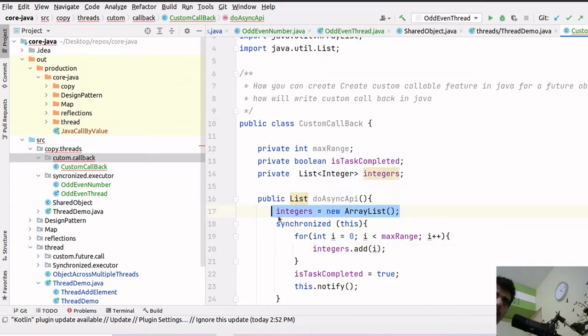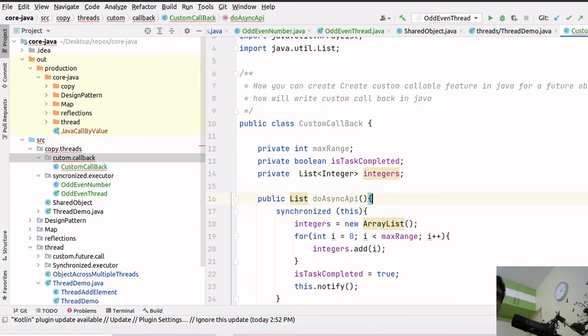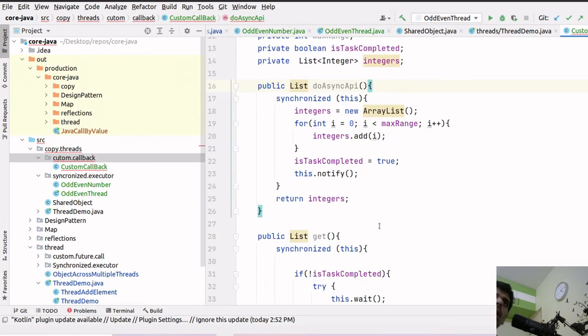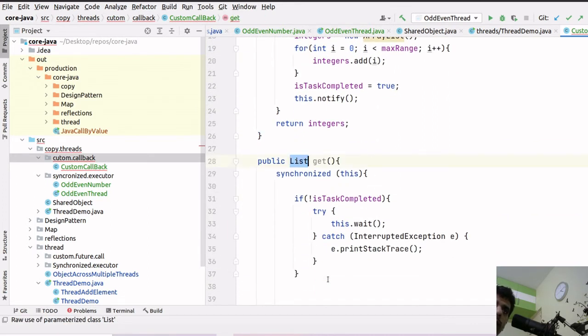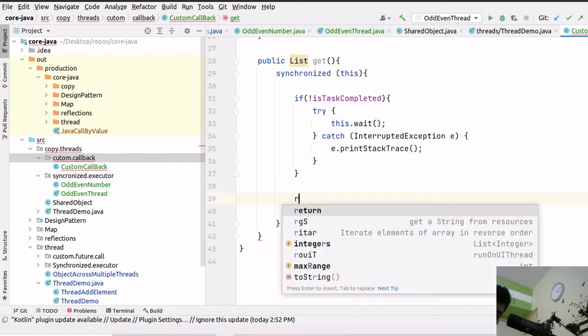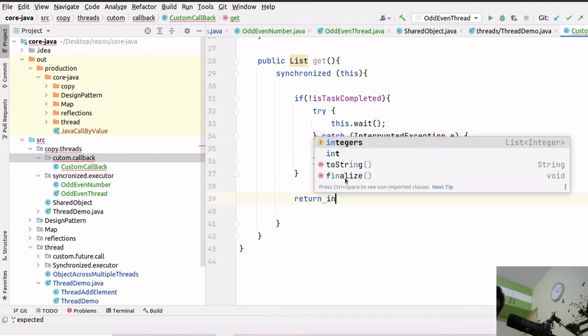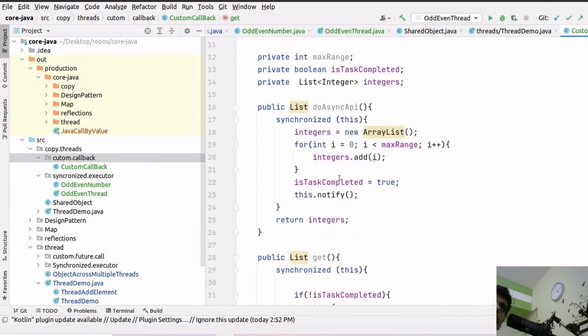I should put it into an async block, a synchronized block, so that there are no two integers lists. And then I can return that integer list here, right? And return integers. So it will be returning the list.